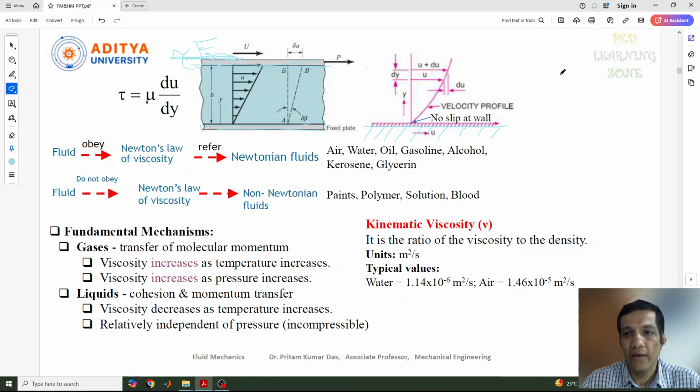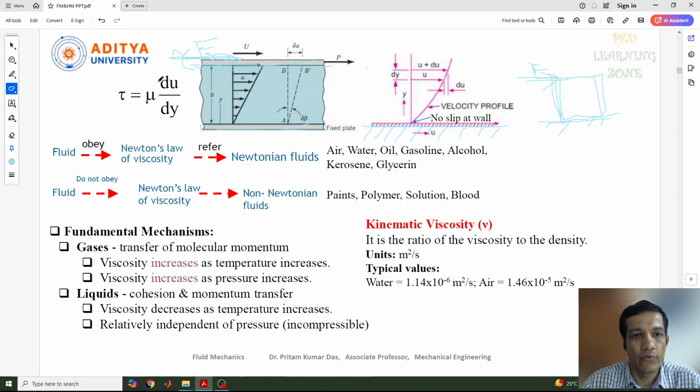Suppose the same thing is applied to a solid, a solid item which is fixed, and you apply some kind of force here. Then you will see a very slight, very small deformation, a very small movement of the solid. It is fixed at that point, it won't continuously deform. That small movement depends on the force we are applying. So the deformation of a fluid indicates the viscosity of the fluid.